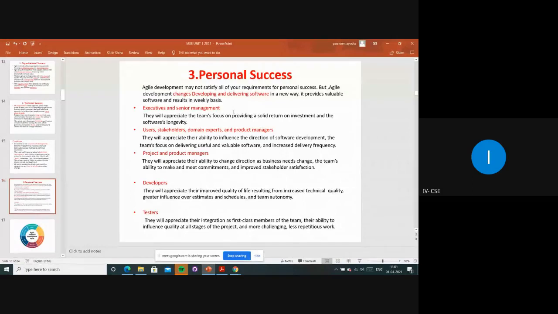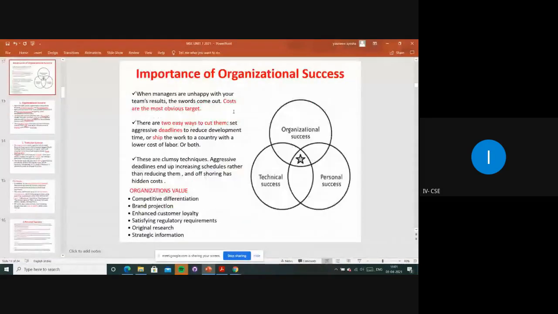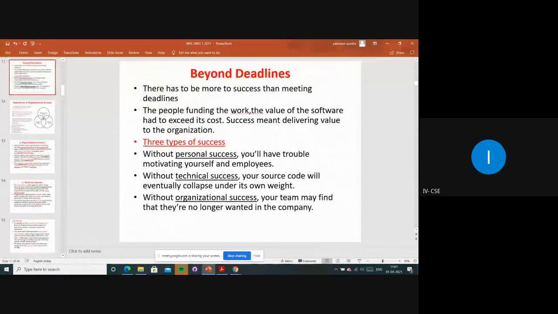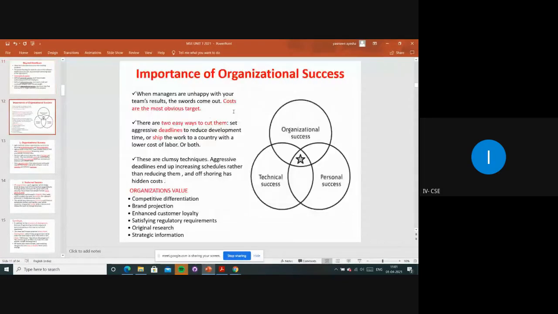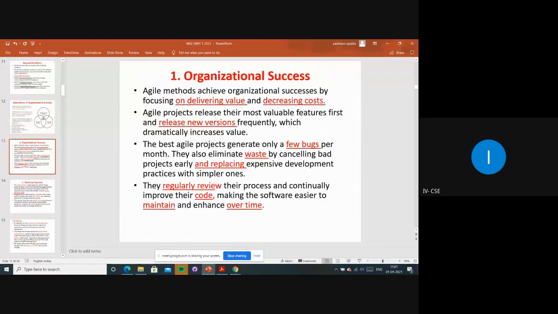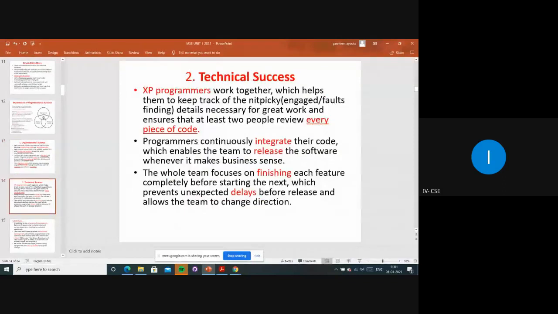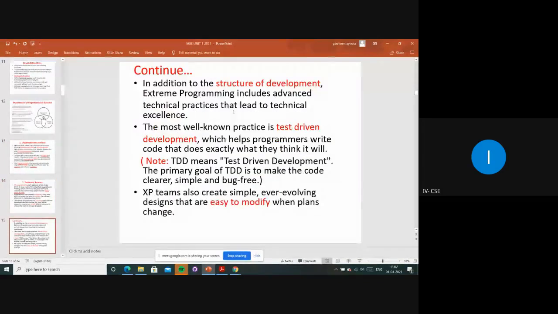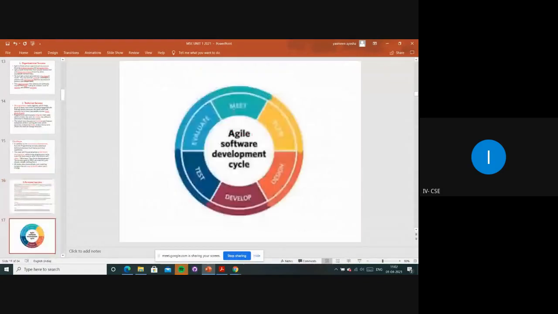Very, very important question. Okay, so a question will be coming: what are the three types of success? Means you have to draw this diagram. First, you have to explain the importance of organizational success, and clearly explain one by one: organizational success, technical success, and personal success, right? Clear this topic.